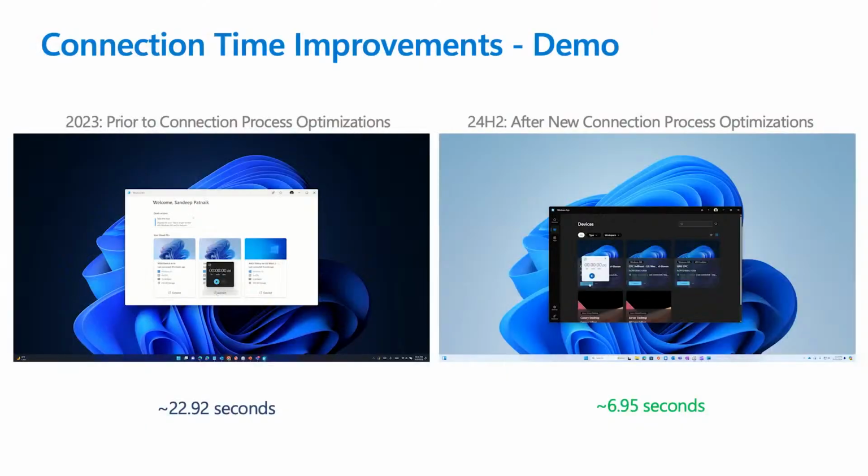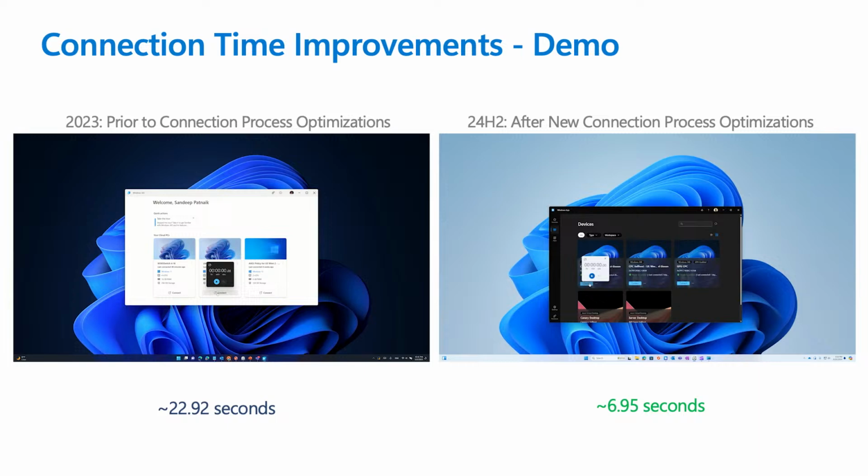Some improvements that we made over the last year to that end are optimizations to the way that auth tokens are created or acquired. We've also done an introduction of an enhanced authentication protocol. In that process, we've implemented RDP file caching so that the RDP file is already there when you're establishing your connection. And then we've also changed the number of calls that Windows 365 needs to make to Microsoft Graph. Reducing the number of calls means less time, means a faster connection. So those are just examples of some of the improvements that we've made in about the last year or so. Our approach has really been to continuously make small improvements to the connection time as we identify those opportunities. And those improvements can be small, and we'll introduce them as we make them.